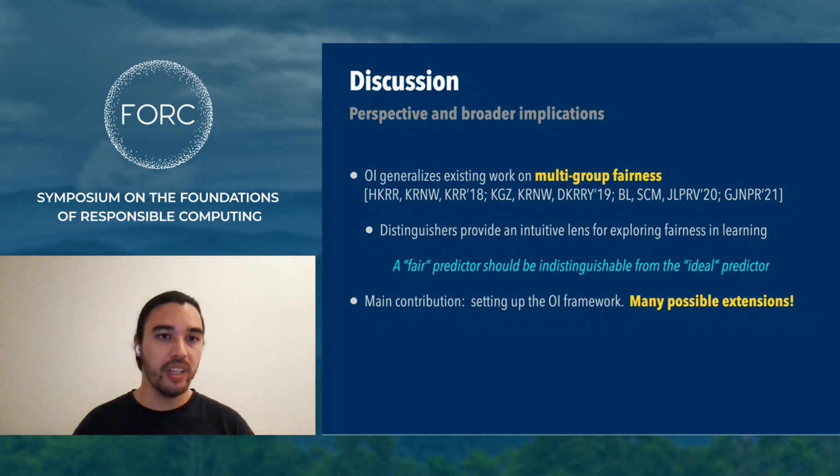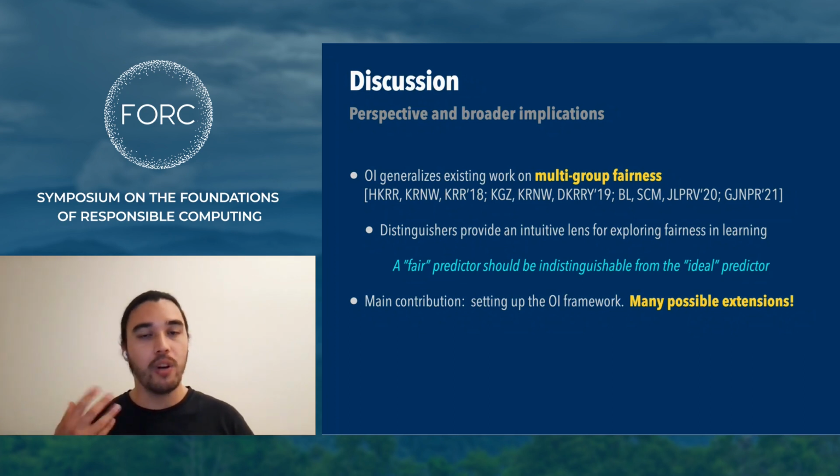And so one intriguing idea is to think that perhaps we can think of a fair predictor as being indistinguishable from an ideal predictor. If the ideal is really given by nature's model, then OI, as we've defined it, already achieves this.